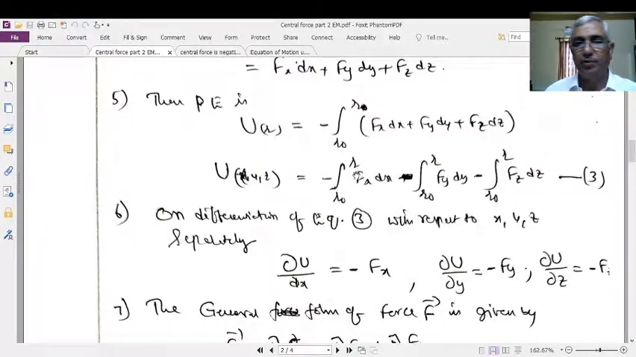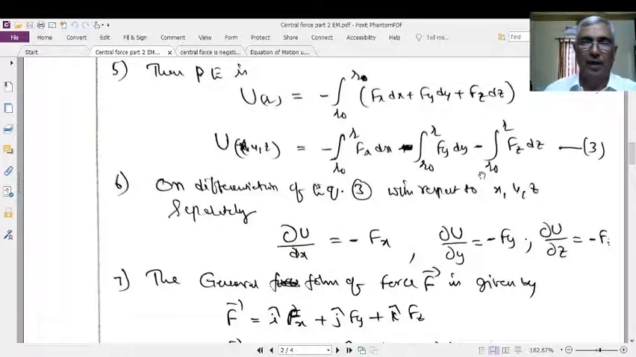It can be split up into three terms: first term, x term, y term, and z term. The RHS integral is divided into three terms separately. Now, let us differentiate this equation first with respect to x, next with respect to y, and then with respect to z. Do you understand? When it is differentiated with respect to x, dou U by dou x is equal to, as we are differentiating with respect to x, the y term and z term become 0.